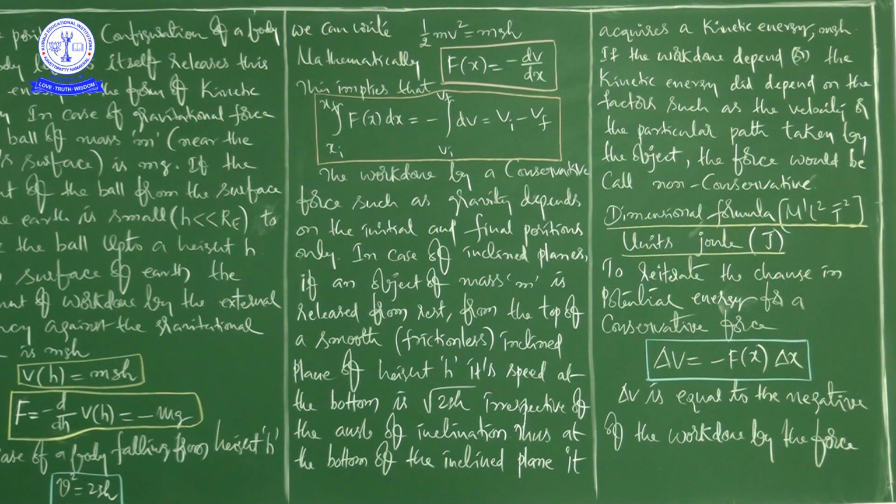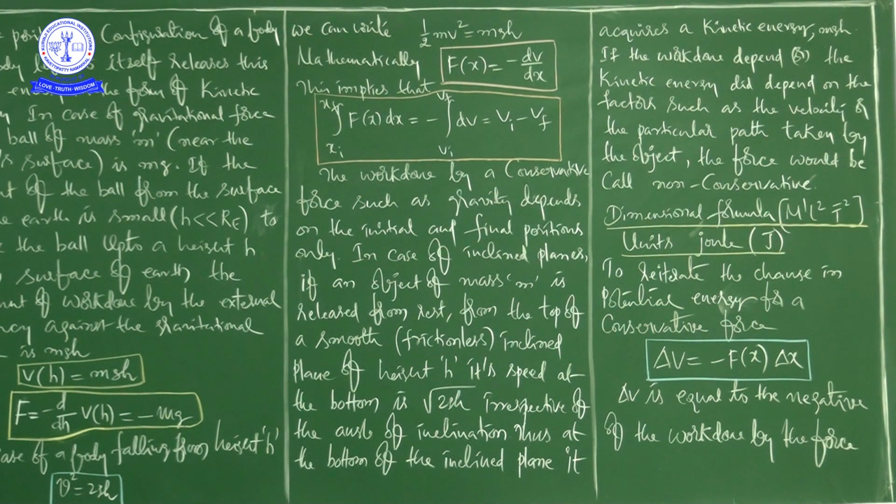And what are the units? Joule is the SI unit of potential energy, and in the CGS system it is erg. So the units and dimensional formulas are the same for potential energy, kinetic energy, and work.